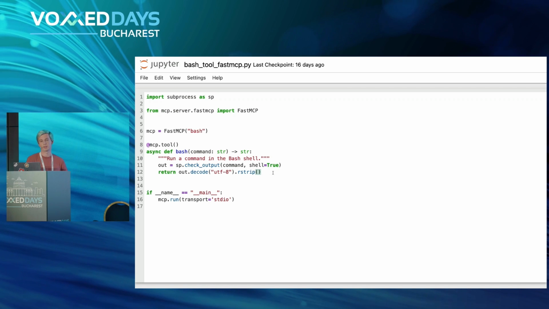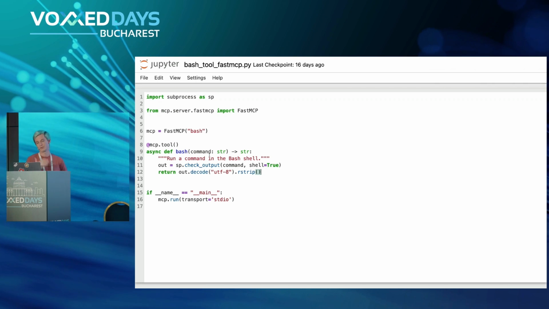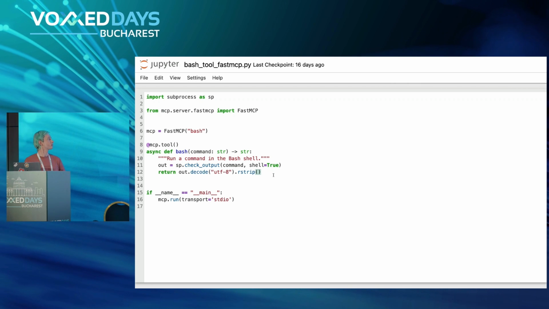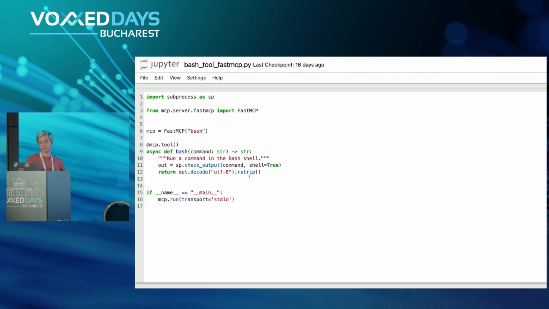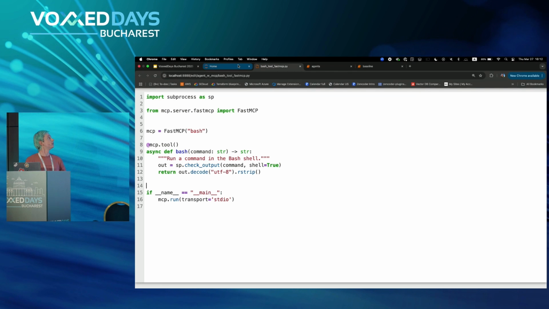We just run the bash command, whatever is passed on to the function. And don't do that in real life, of course. But basically, this will allow the LLM to interact with our MCP server. Now let's actually see that in action.